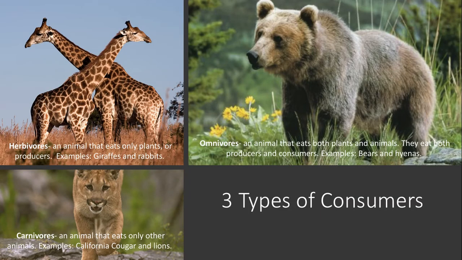In review, there are three types of consumers. You have your herbivores, animals that eat only plants. Examples are giraffes and rabbits. Carnivores, animals that eat only other animals. Examples, cougars and lions. Omnivores, animals that eat both plants and animals. They eat producers and consumers. Examples, bears, hyenas, and humans.